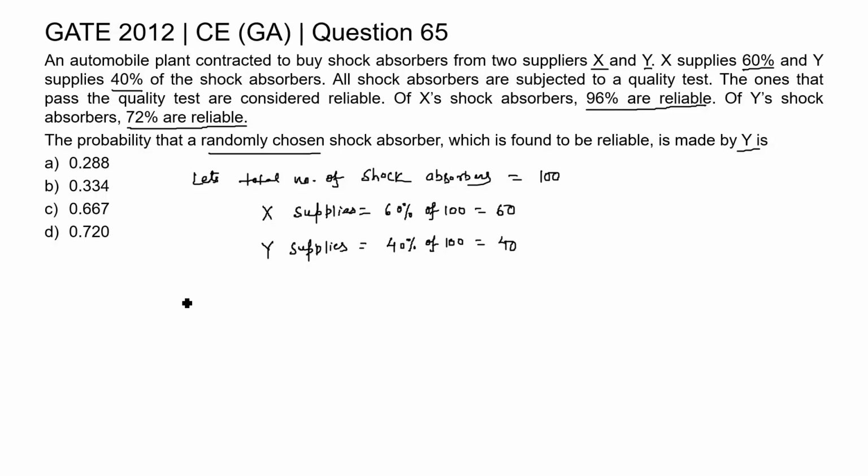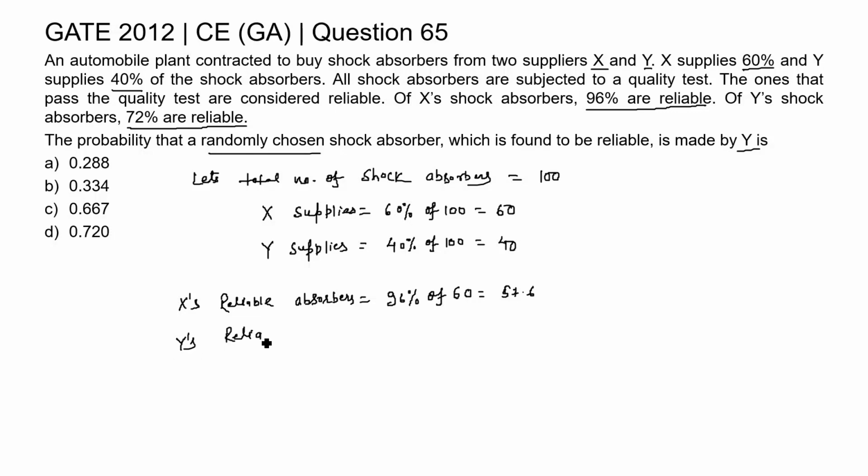Now, among these shock absorbers supplied by X, it is found that 96% are reliable. So, we can say the reliable X shock absorbers are 96% of the total supplied by X, which is 60. So, 96% of 60 is 57.6.